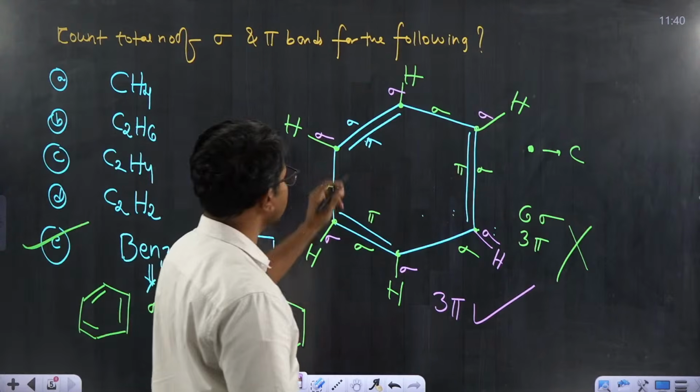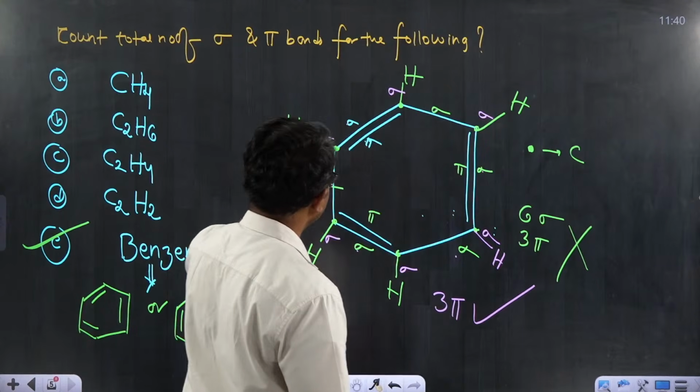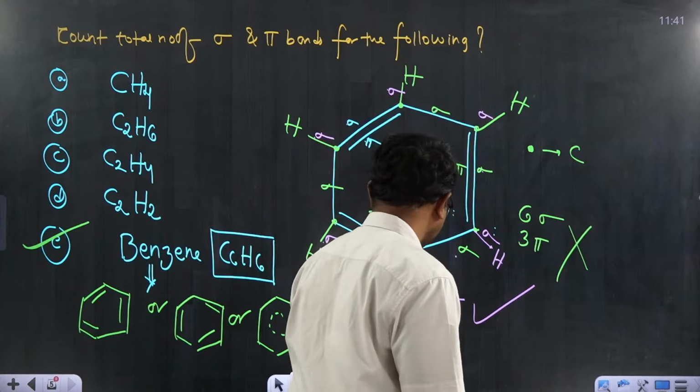Here count the sigma bonds: 1, 2, 3, 4, 5 and 6, 7, 8, 9, 10, 11 and 12. So in total, how many?